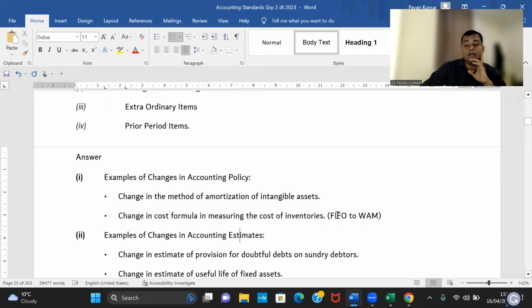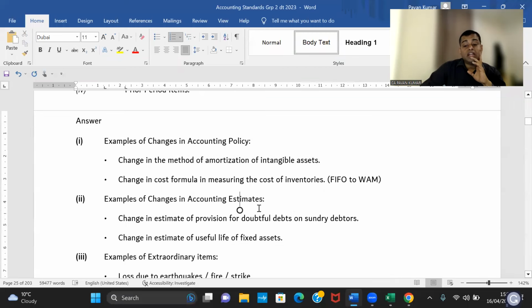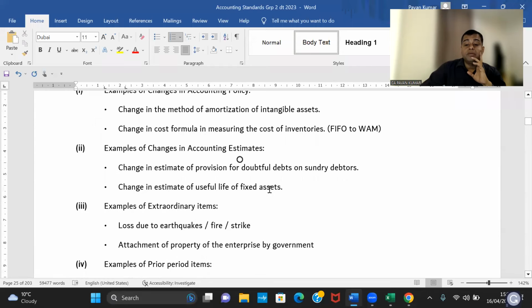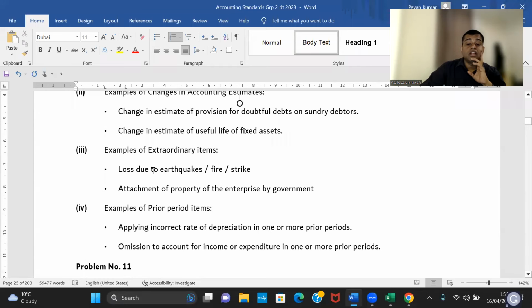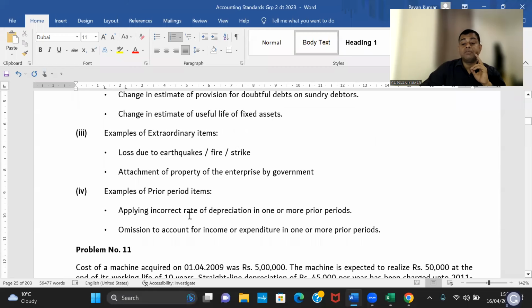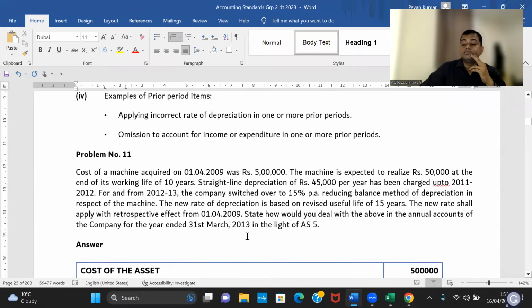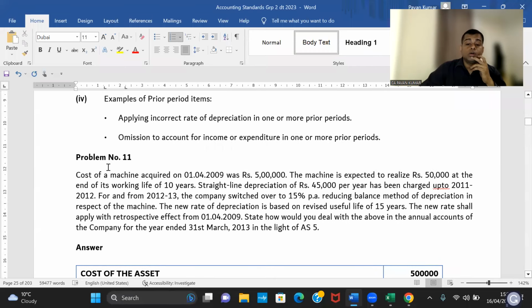Changes in cost formula, FIFO to weighted average method. What are estimates? Change in provision for bad and doubtful debts. Estimated useful life changed. Extraordinary items: loss due to earthquake, fire, strike, attachment of property. Examples of prior period item: incorrect depreciation rate, omission of account for income and expenditure. That's it. Okay. So can someone read problem number 11? We'll quickly do 2-3 problems and then we'll move on to next standard.